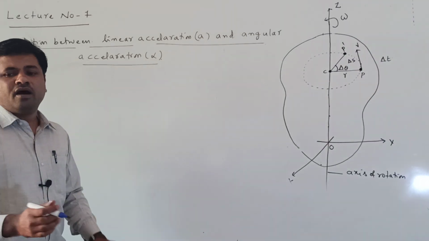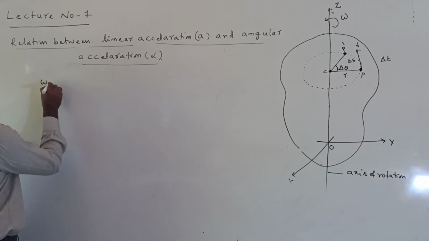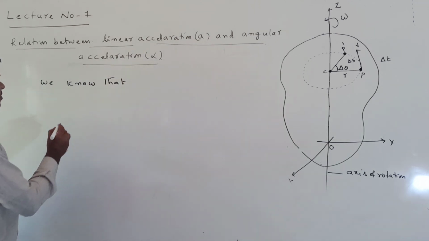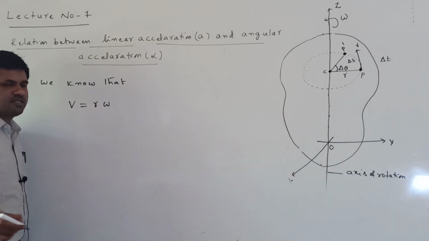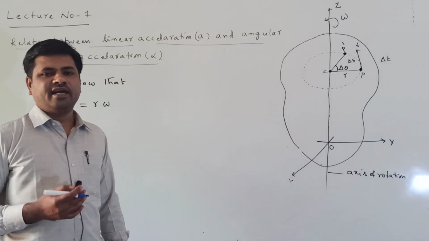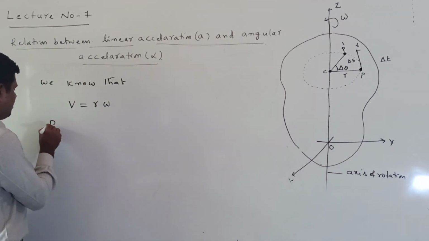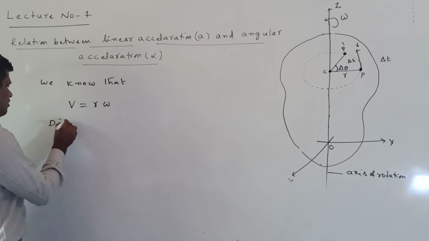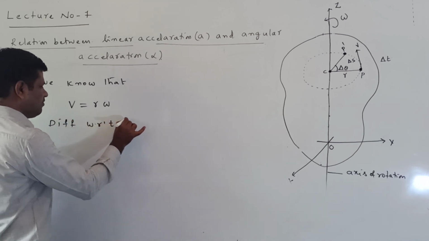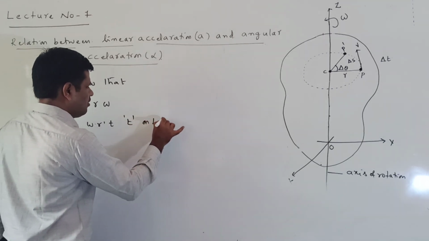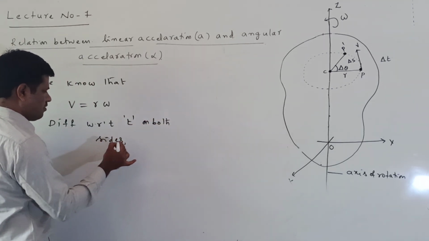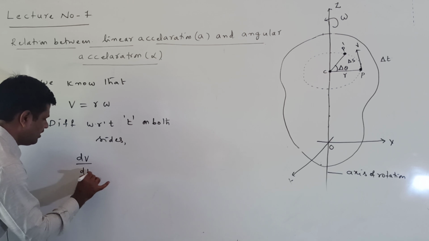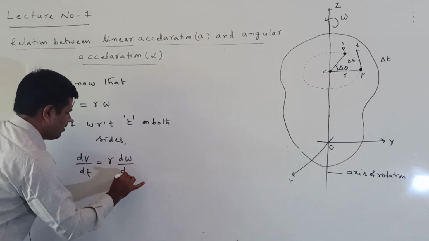See here, we know the relation v equal to r omega. This is the relation between linear velocity and angular velocity. Now differentiating with respect to t on both sides, what are we getting? dv by dt is equal to r into d omega by dt.